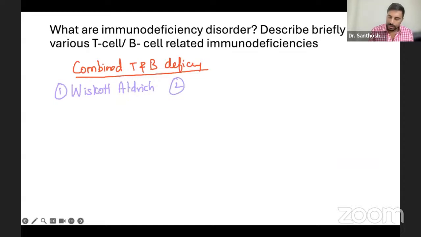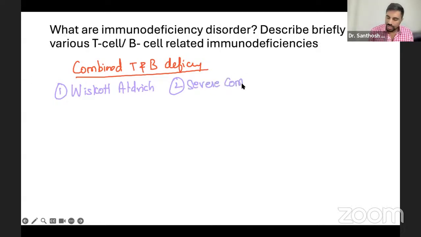Number two is severe combined immunodeficiency, called SCID.